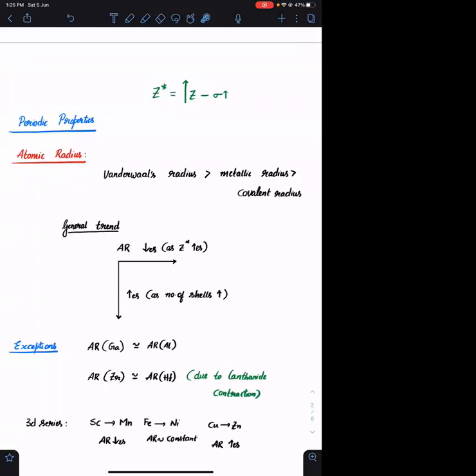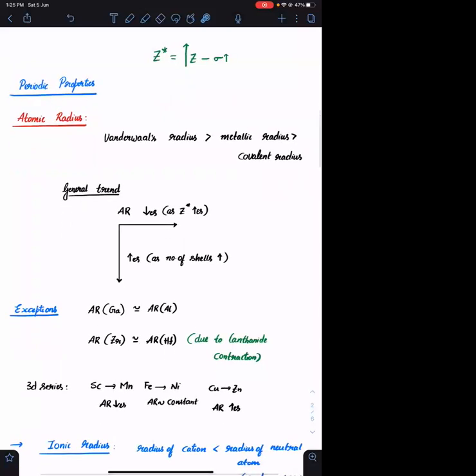Agreed? Periodic properties. You need to know the difference between van der Waals radius, metallic radius and covalent radius. I hope these definitions are clear. Anyone please explain what is meant by covalent radius? How do we calculate radius first of all?